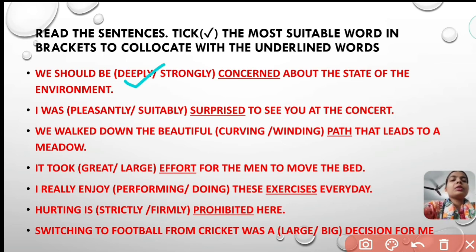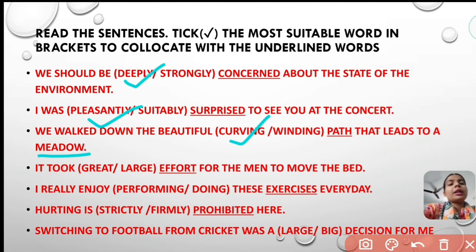Next, I was pleasantly or suitably surprised to see you at the concert. So here the correct answer is pleasantly. We walked down the beautiful curving or winding path that led us to a meadow. Meadow means an open area, an open region. So here the correct answer will be curving path, not winding path.